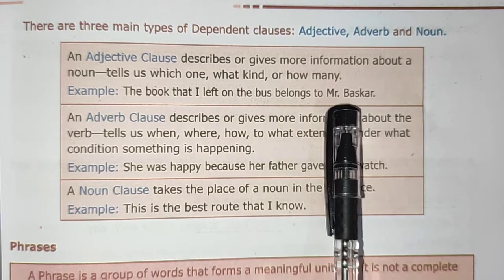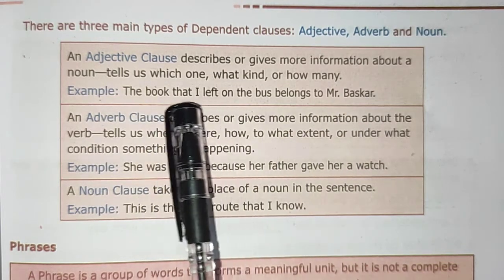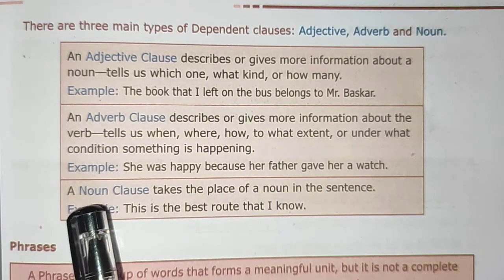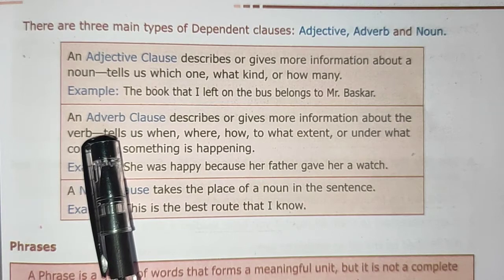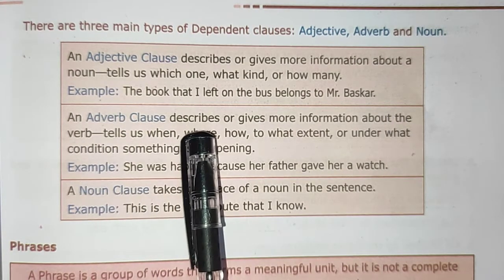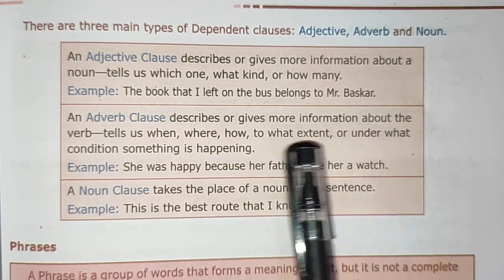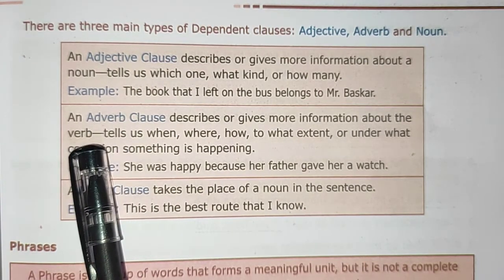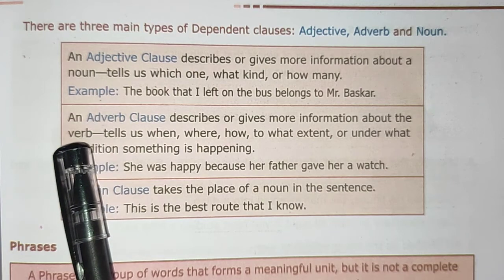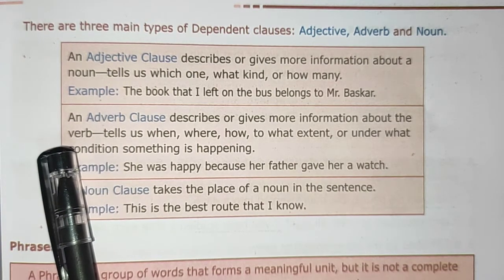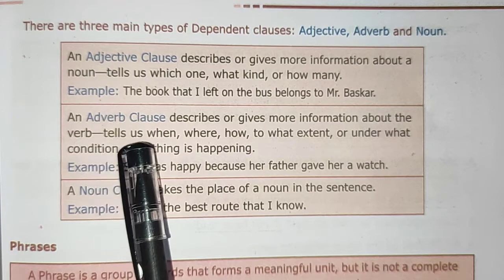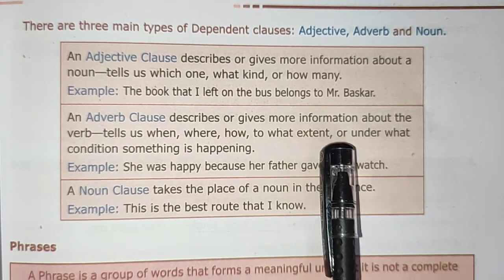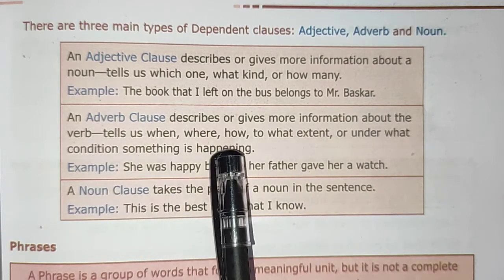Are you able to understand this sentence? So a noun gives us information about the noun. Next, an adverb clause describes or gives more information about the verb. So it explains or describes or gives more additional information about the verb. So it tells us when, where, how, to what extent or under what condition something is happening.